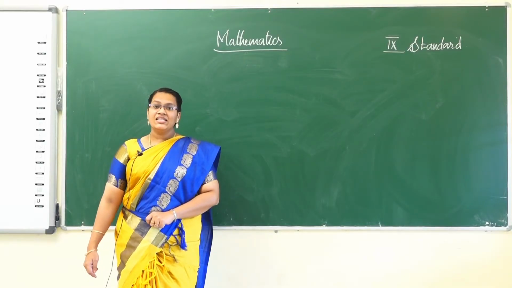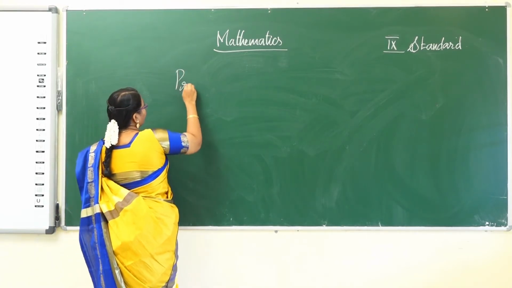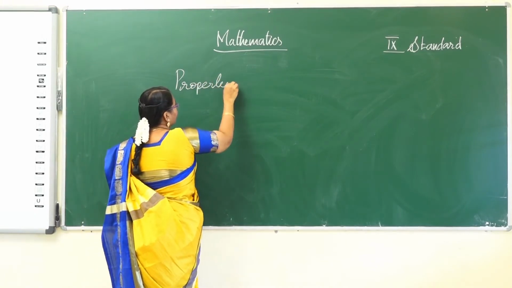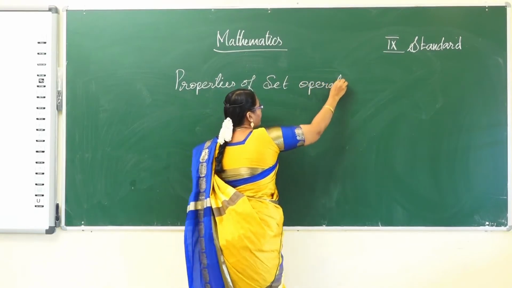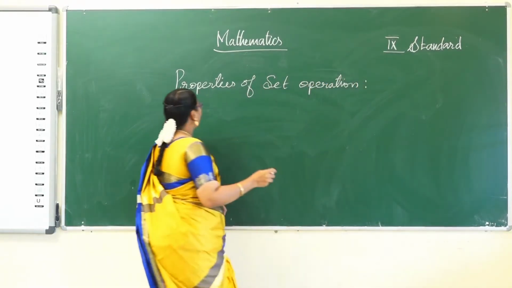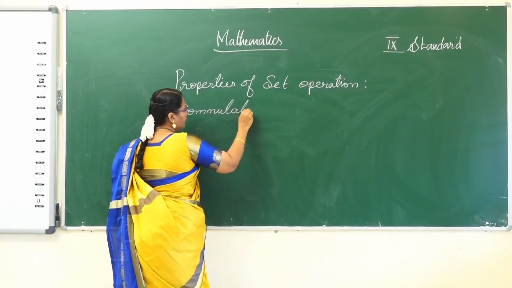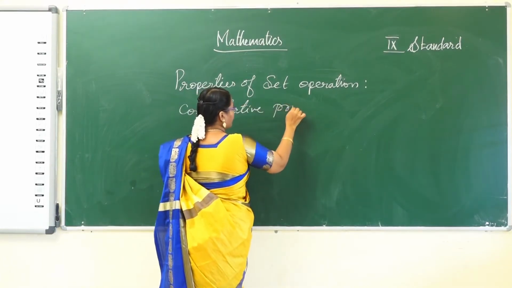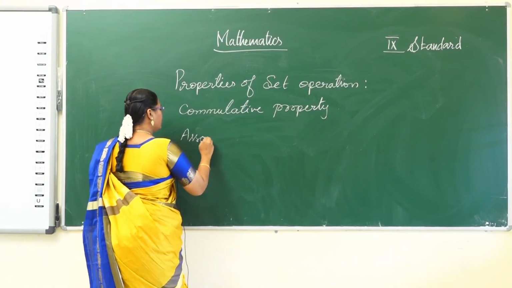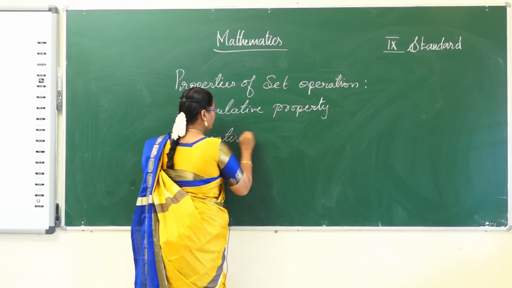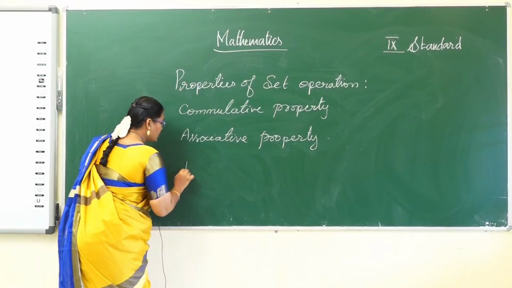Good morning everyone. Let us revise the previous class. In the previous class we learned about the properties of set operation. What are the properties we have learned? Commutative property, associative property, and distributive property.